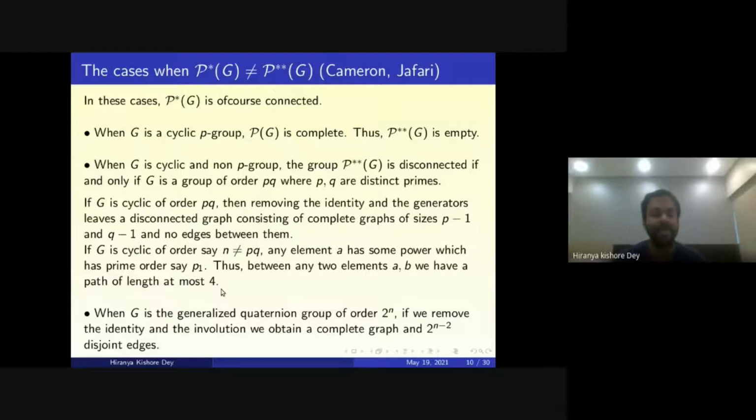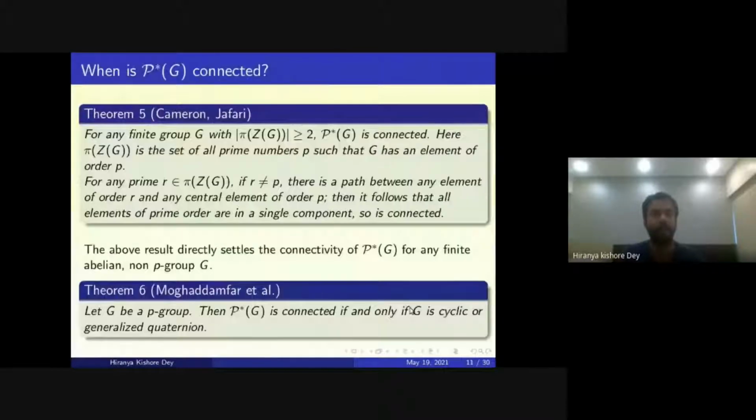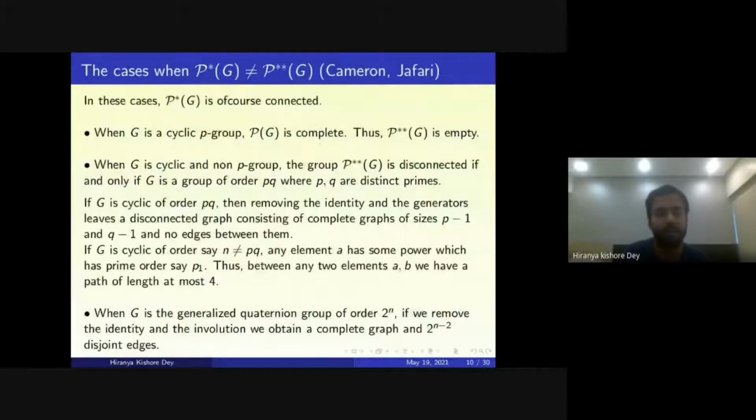And when G is the generalized quaternion group of order 2 to the power n, after removing the identity and the involution, it is easy to see that a complete graph of order 2 to the power n minus 1 remains, and with that remain 2 to the power n minus 2 disjoint edges. So this takes care of all the cases when P star G is not equal to P star star G. Now we move to the cases when P star G is equal to P star star G.